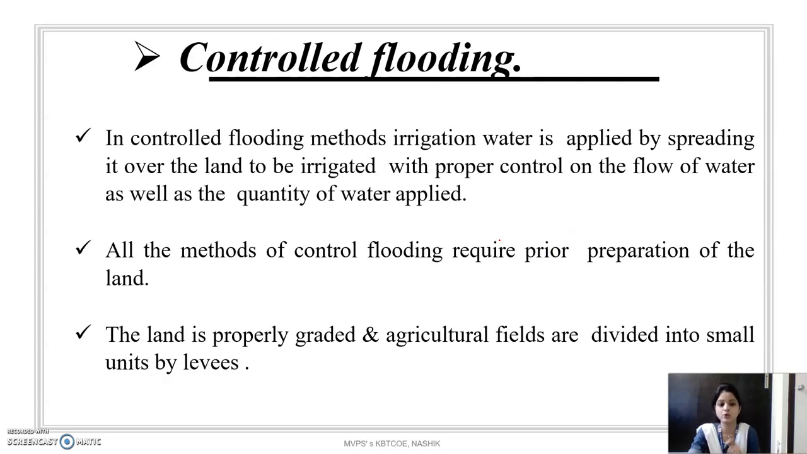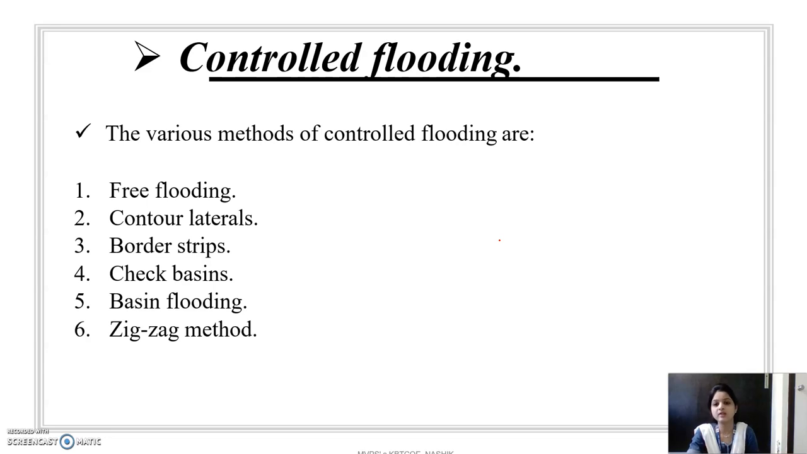Then the next one is the controlled flooding system. The controlled flooding system has different methods. In controlled flooding, the land is to be prepared before water application. Means the plot is divided by borders or levees or strips. Then there is proper control of water in a controlled flooding system. These are the different methods of the controlled flooding system.